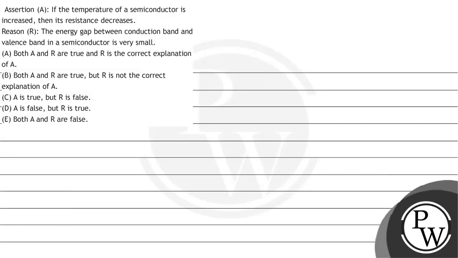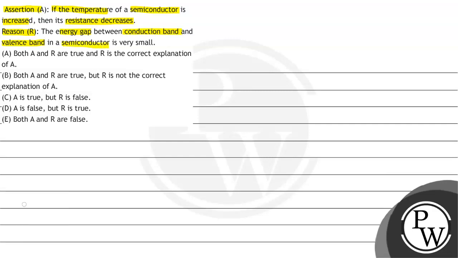So the question is an assertion and reason type question. What does the question say? It says that assertion A: if the temperature of a semiconductor is increased, then its resistance decreases. And reason R is given to us: the energy gap between the conduction band and the valence band in a semiconductor is very small.